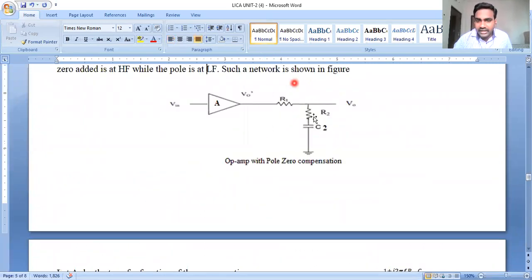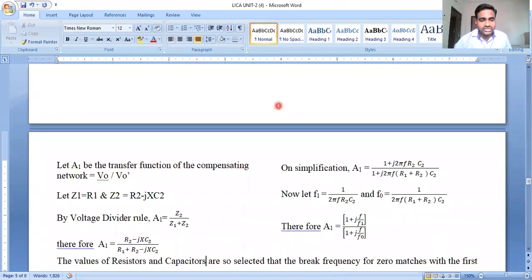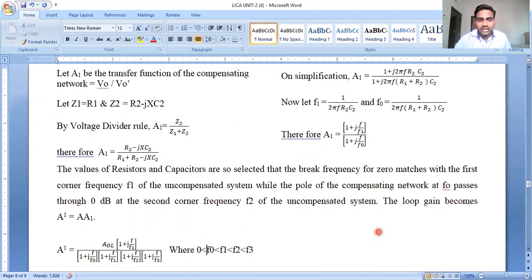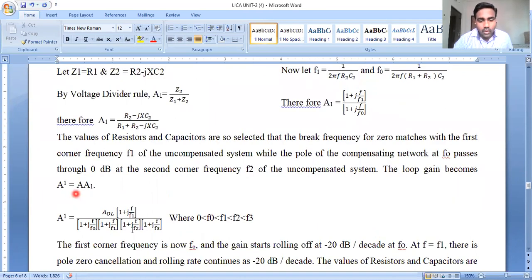Before going into the discussion of the transfer function, we will calculate the gain for this particular RC pole pair. We will calculate a transfer function and formulate a gain value here, and this gain value is added to the overall gain of the operational amplifier transfer function. We represented R1 as the Z1 impedance and the series RC network R2 plus 1/(jωC2) as the Z2 impedance. As per the voltage divider rule, we calculated the gain value and multiplied it with the overall gain of the transfer function.